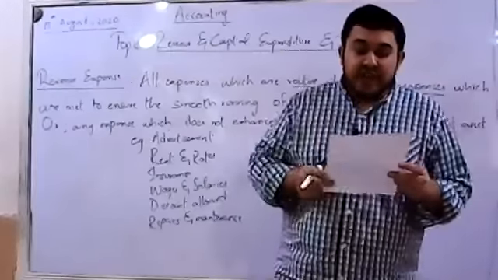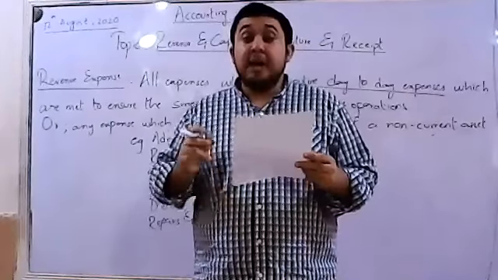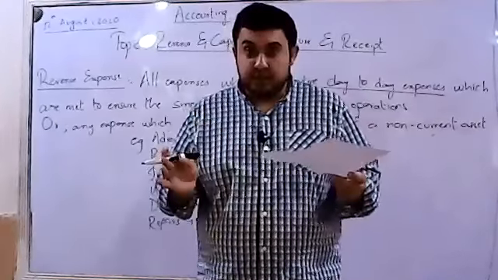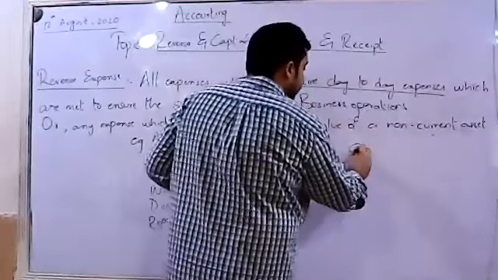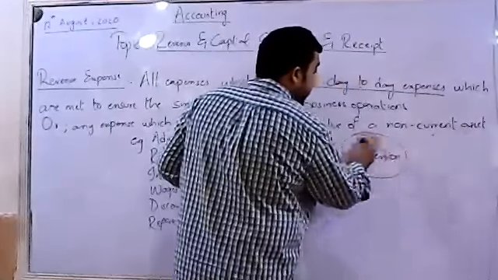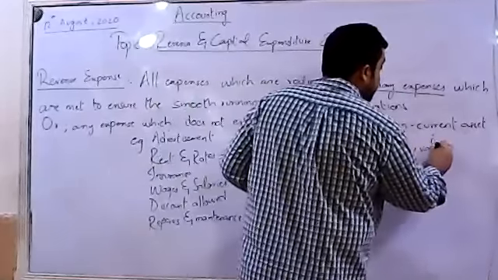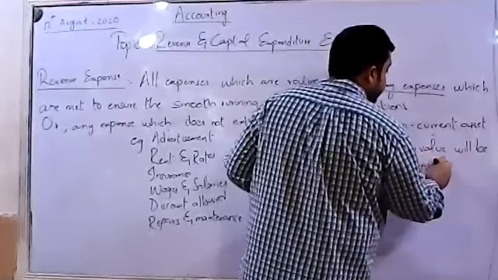The first expense that the company incurred is build an extension. हमने building में एक extension build कर दिया. Now, extension से क्या होगा? The value will be increased, right?